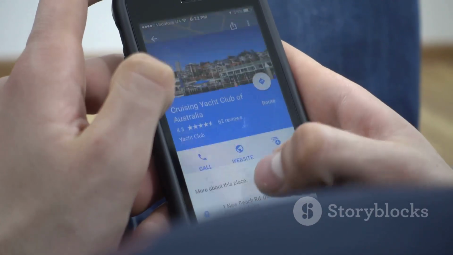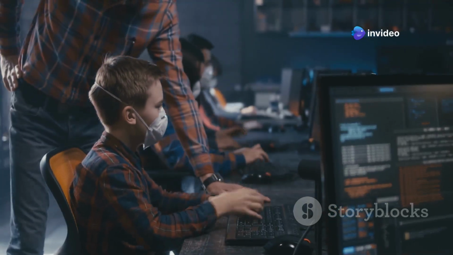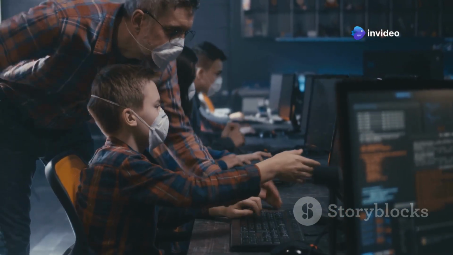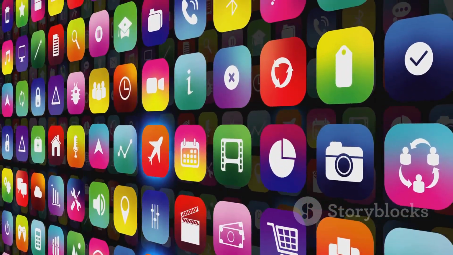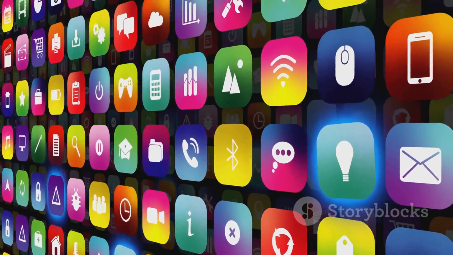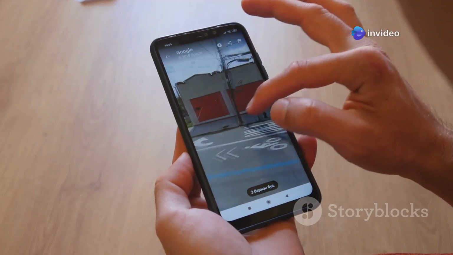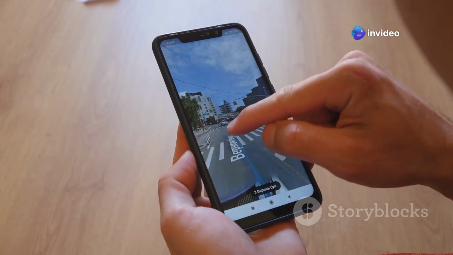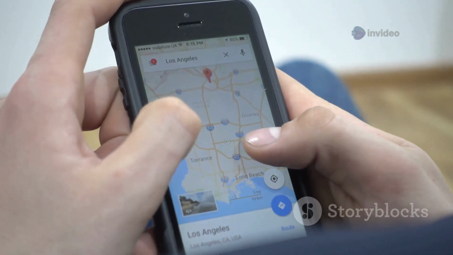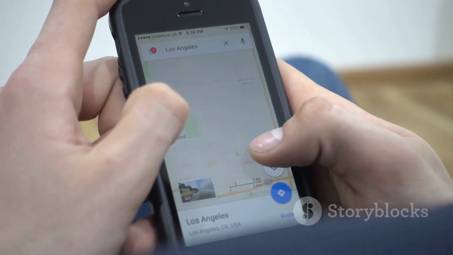Real-world complexity, from Google Maps to Netflix. Computational complexity is not some abstract concept confined to the halls of academia. It's woven into the fabric of our digital lives, powering the apps and services we use every day. Take Google Maps, for example. When you ask for directions, Google's algorithms spring into action, calculating the shortest route from millions of possibilities, taking into account traffic conditions, road closures, and even your preferred mode of transportation.